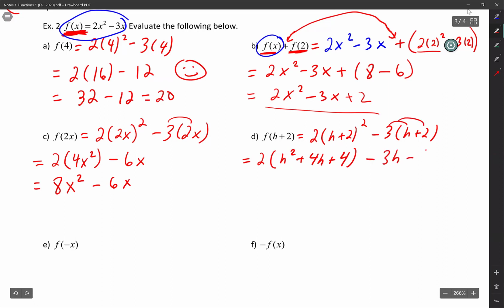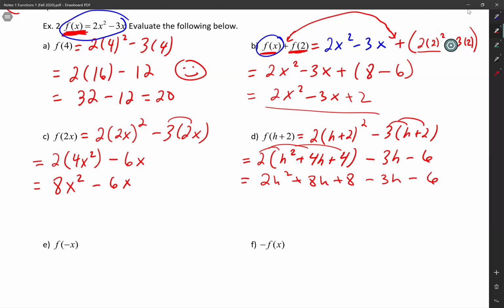3h minus 6. And then just distribute this little dude here. So, hey, little dude, let's distribute you. So 2h squared plus 8h plus 8 minus 3h minus 6. We combine like terms. I see an 8h, I see a minus 3h, I see an 8, and I see a minus 6. So let's see what we have. 2h squared. 8 minus 3 is 5h, so plus 5h. And then 8 minus 6 is 2, so plus 2.